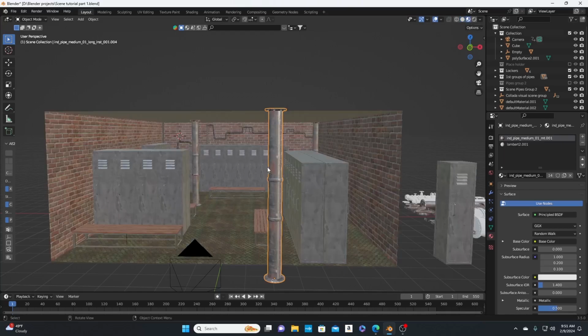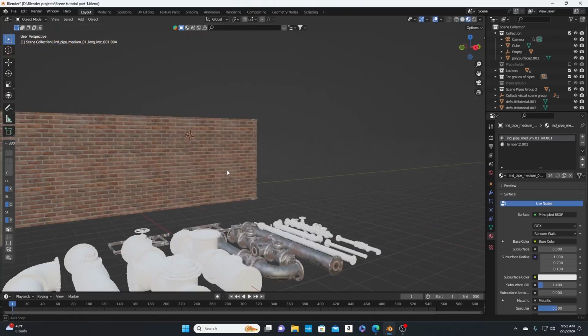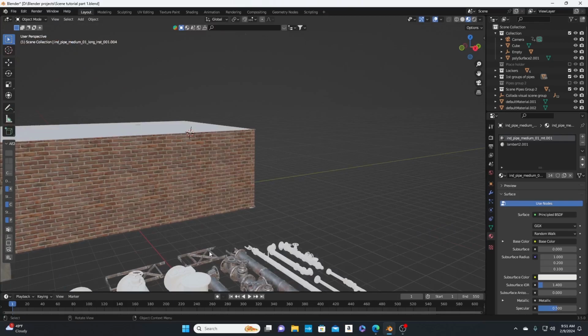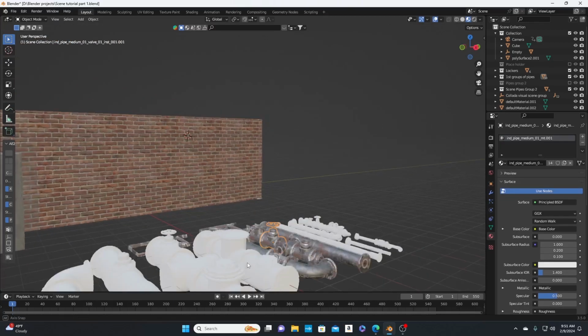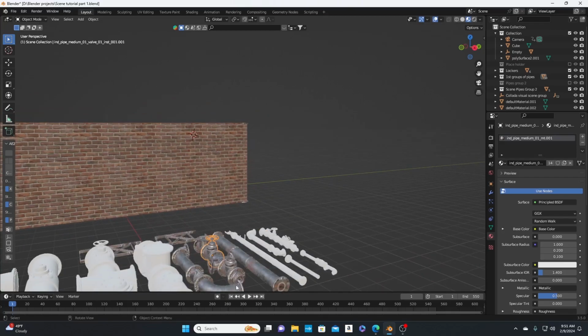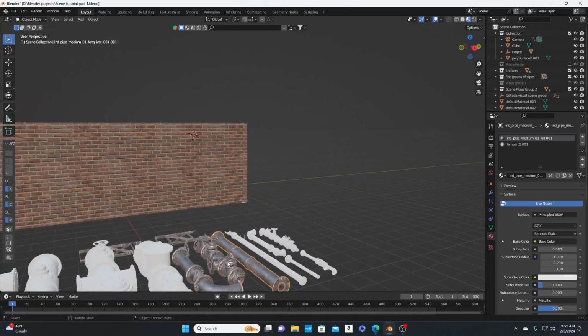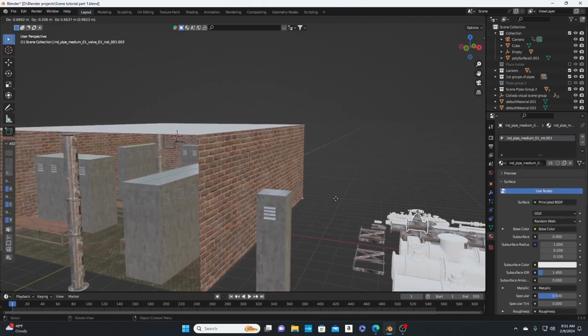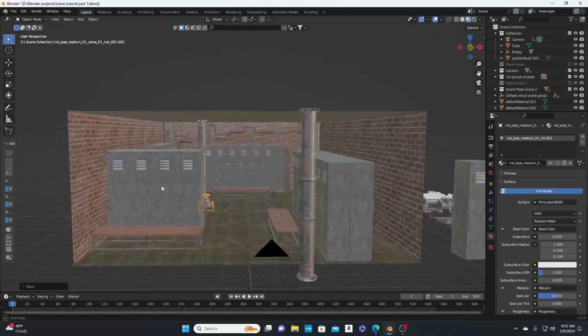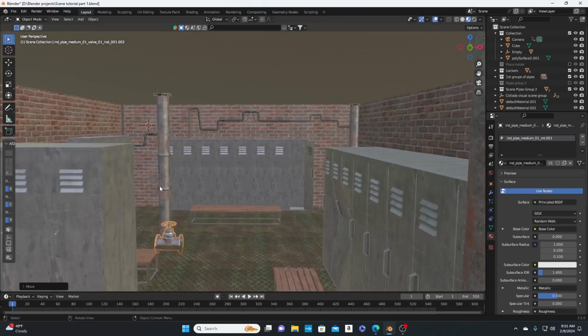Let's go back to material properties. Then, I don't know what these are. I'm gonna just click one of these, Shift Control D, and then.